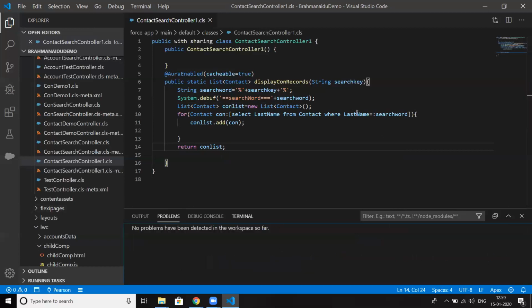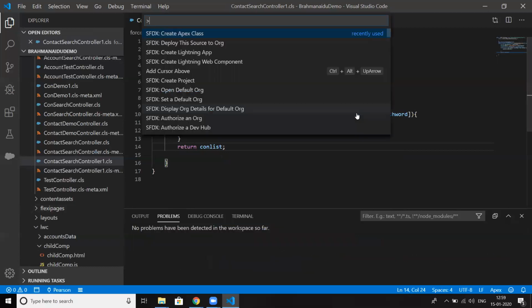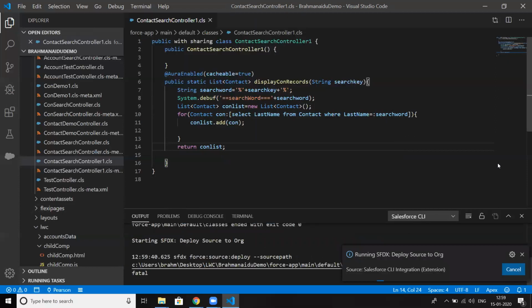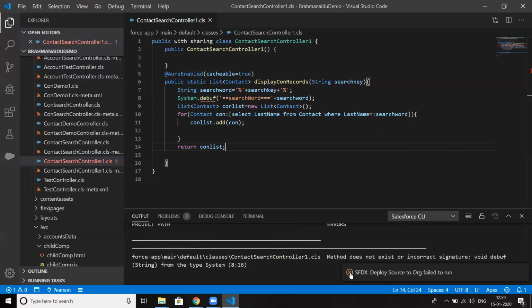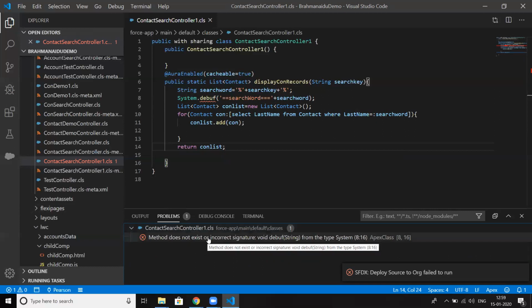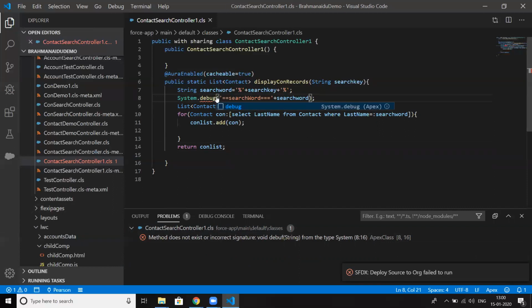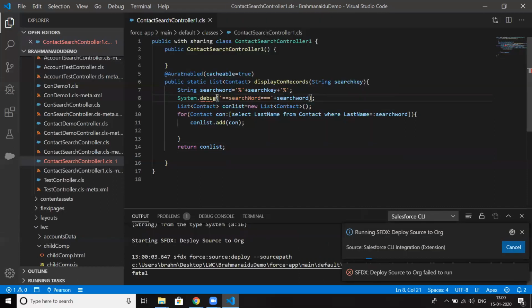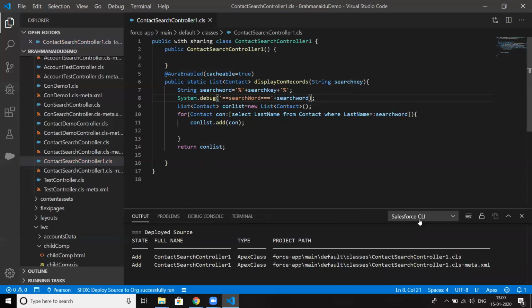We're not getting any errors, so let me push the code to the source org. I'm deploying the code to the source org. We're getting an error, incorrect signature. Right, there is a spelling mistake in System.debug. Let me push the code again. We are able to move the code successfully.